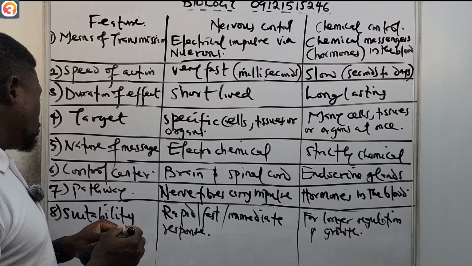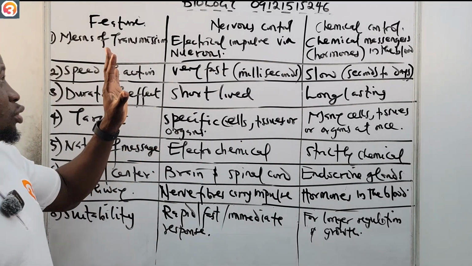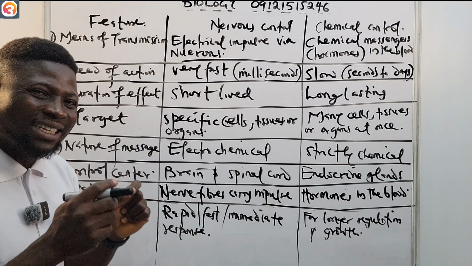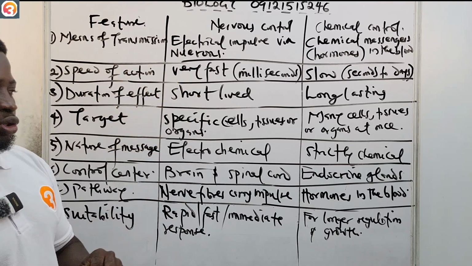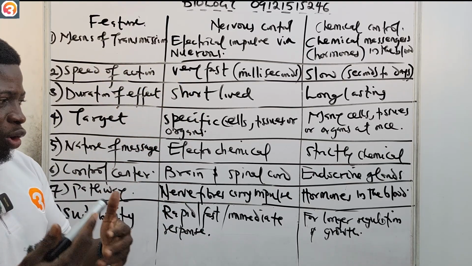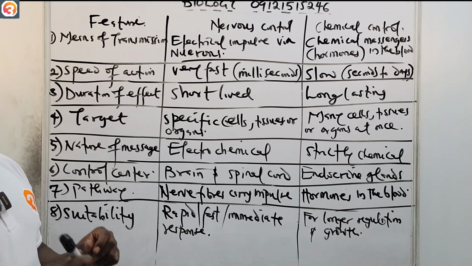So for suitability, the nervous control is suitable for very fast, rapid, or immediate response, while the chemical control is good for longer regulation and growth.